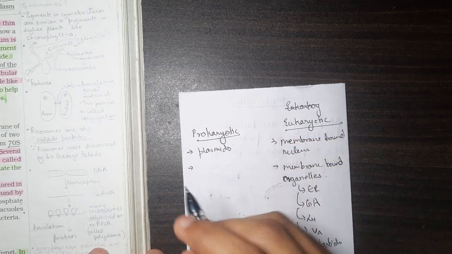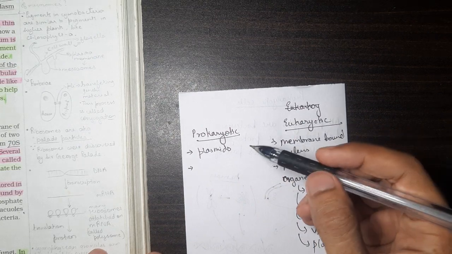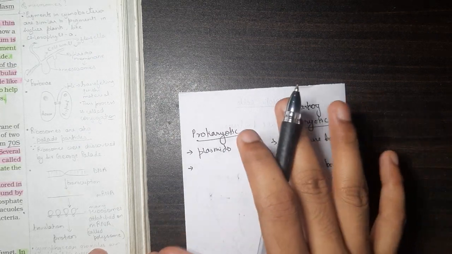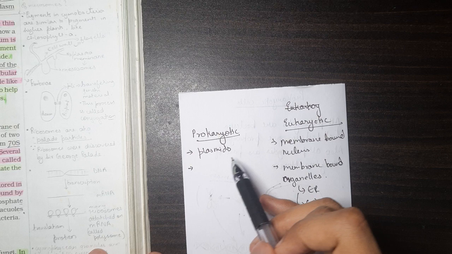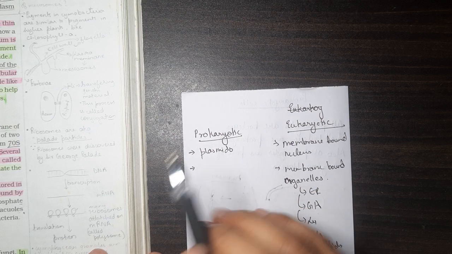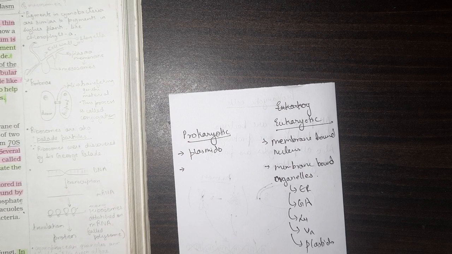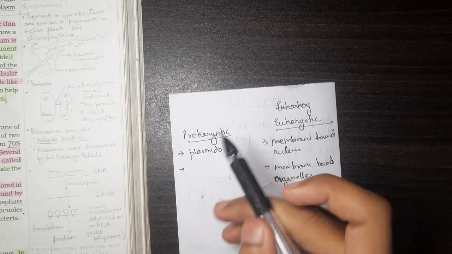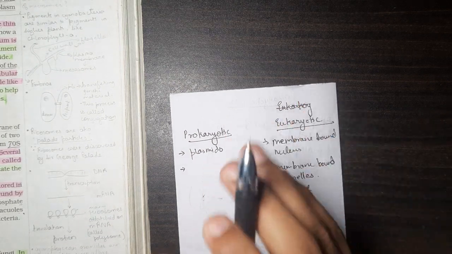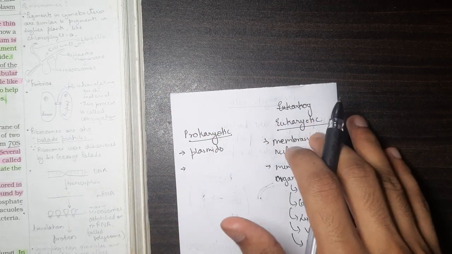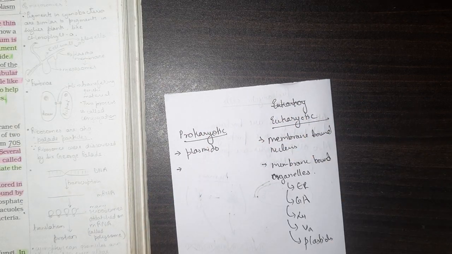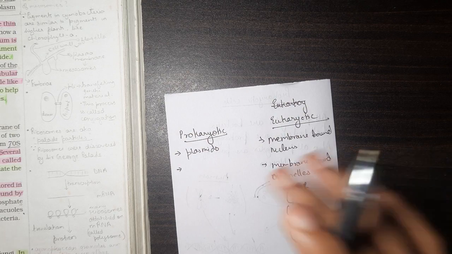But one important thing is that not all prokaryotes have plasmids. Many prokaryotes have plasmids, but not all. Okay, but it is a very unique character to prokaryotic cells. Eukaryotic cells completely don't have plasmids.